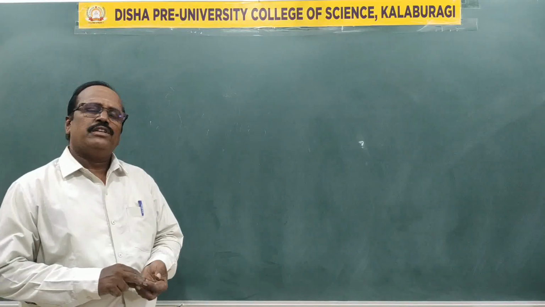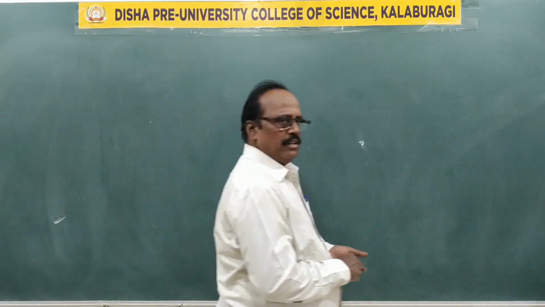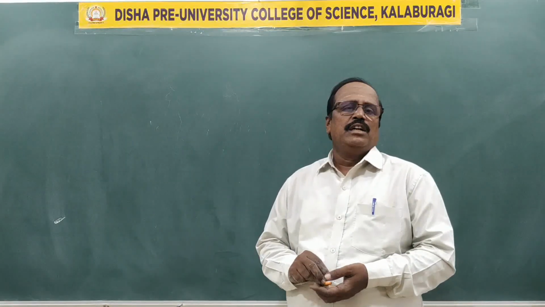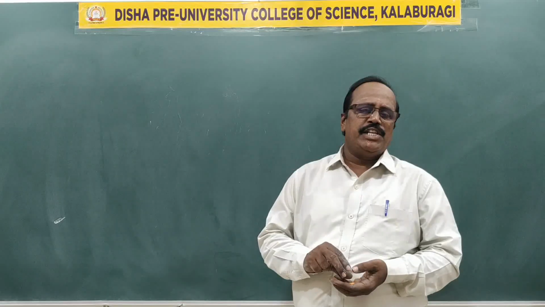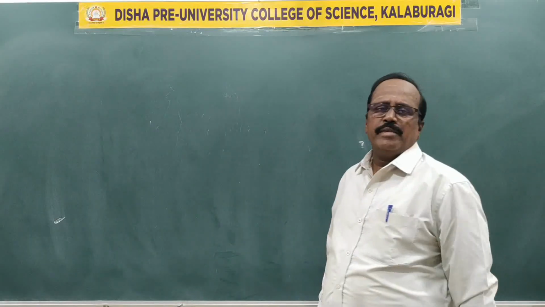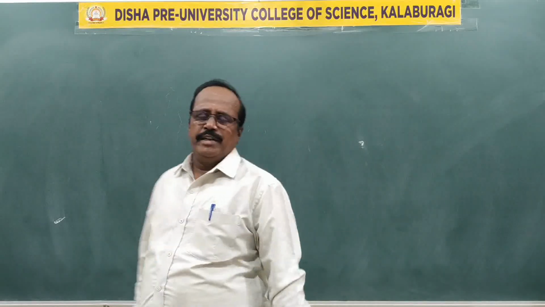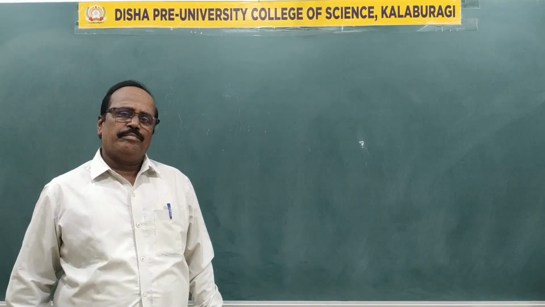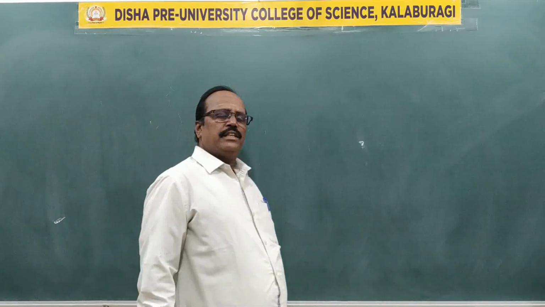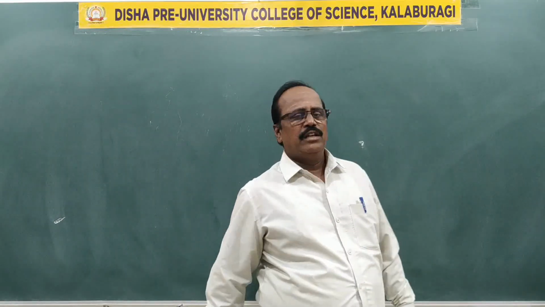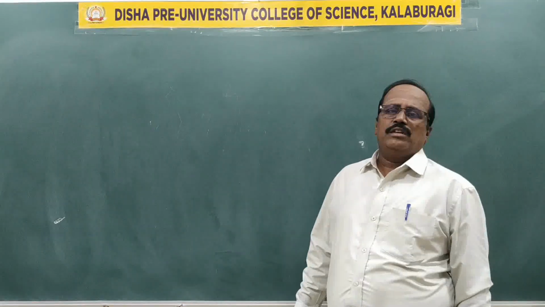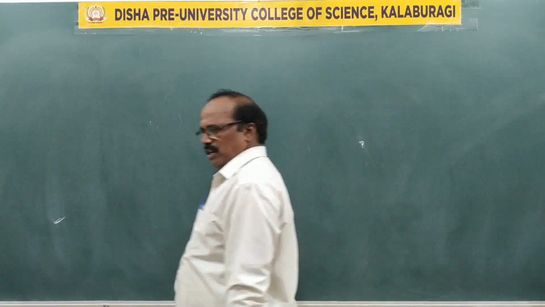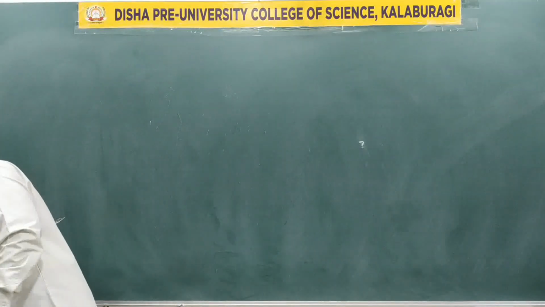The first has 2 elements, the shortest period, and the second and third have 8 elements in each row. We call them short periods. The remaining have 18 and 18, 32 and 32 elements. The 7th period is incomplete, because whatever new elements are discovered are placed in the 7th incomplete period.